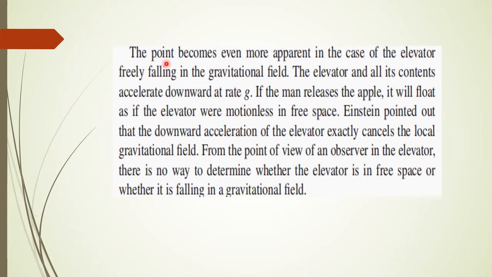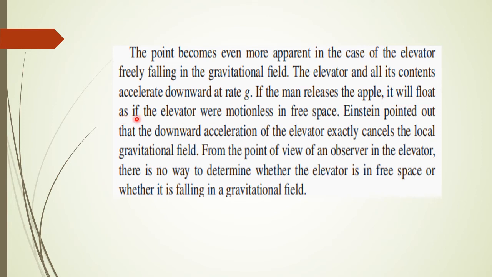The next case is when the elevator is freely falling in the gravitational field. If it is falling freely, the elevator and all its contents are accelerating downward at the rate g. It is similar to free fall. If the man releases the apple, what will be his observation?